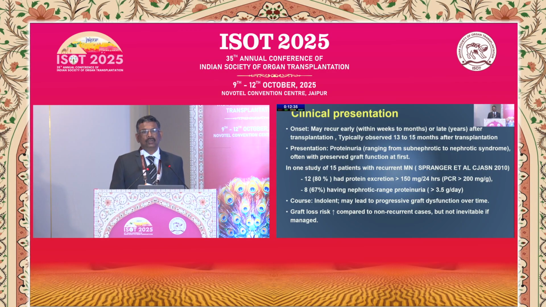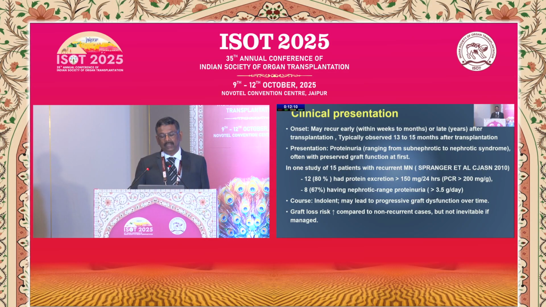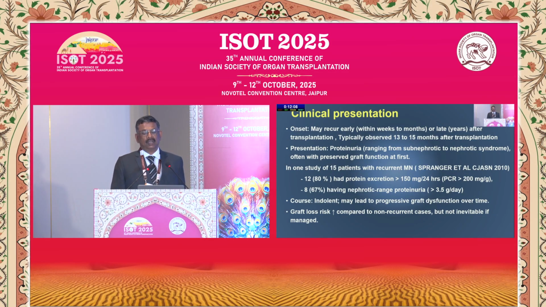They occur usually between 13 to 15 months after transplant, but may occur early or even late in years. The presentation is either subnephrotic or nephrotic range proteinuria, but the graft function is preserved initially. In one study published in CJASN in 2010, 80% of the patients had a protein excretion of 150 milligrams per 24 hours, and out of these 80% of patients, more than 90% had proteinuria in the nephrotic range. The course can be indolent, but may lead to progressive graft dysfunction over time. Graft loss risk was increased as compared to non-recurrent cases, but if it is properly managed, then it is not inevitable.